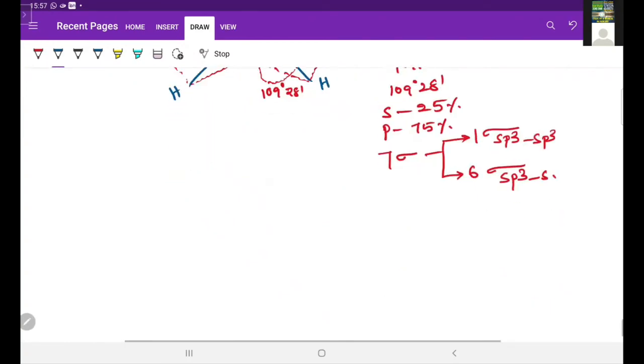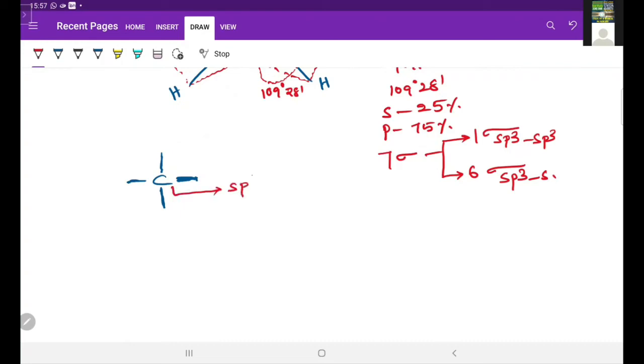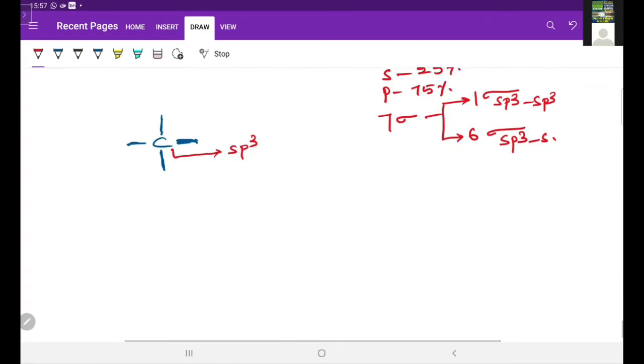That means in this C2H6 structure, around the carbon, all sigma bonds are there. Observe all of you, no pi bond. So it is a fixed rule: always, around the carbon, if all sigma bonds are present, then that carbon hybridization is sp3.